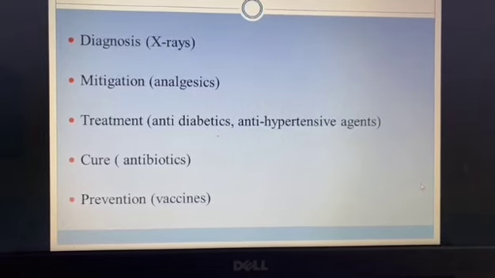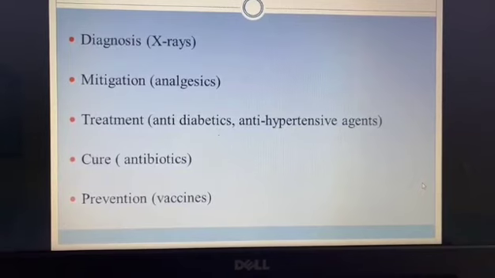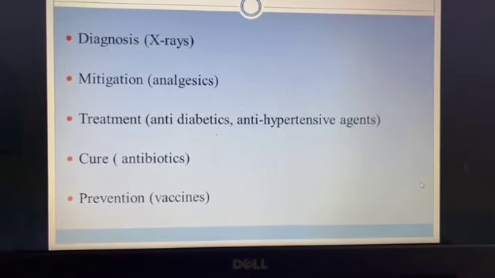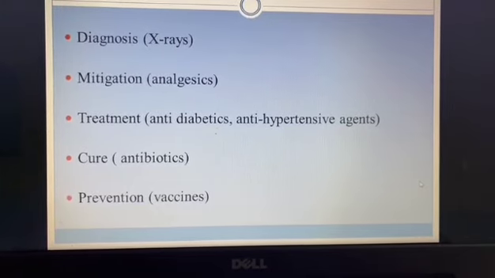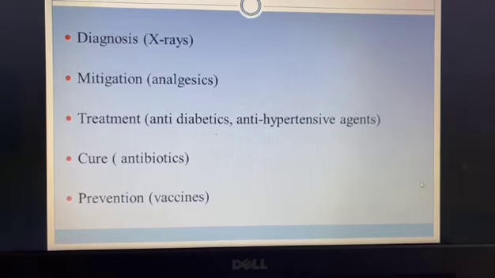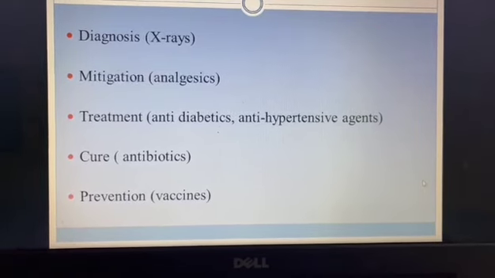Similarly, any agents which are used for the treatment of diseases are known to be drugs, like anti-diabetic drugs and antihypertensive drugs. So treatment or long-term therapy is continued for a long period of time.